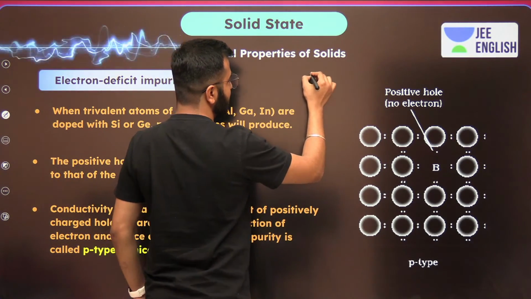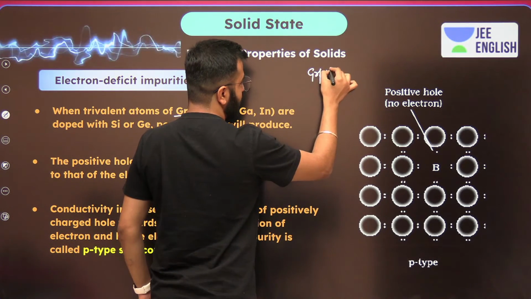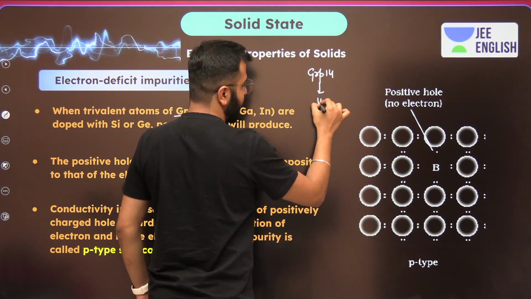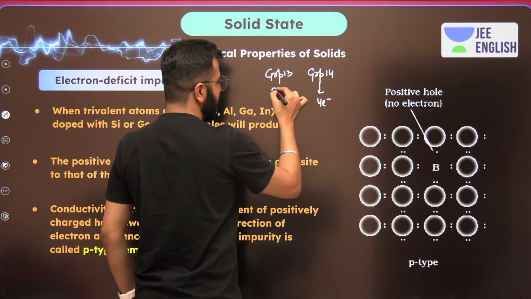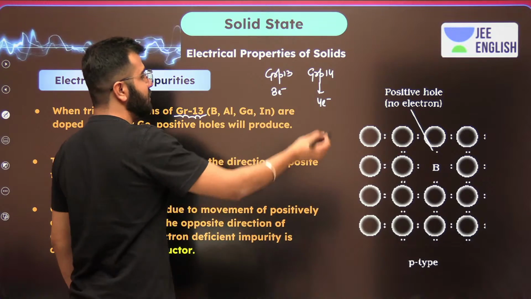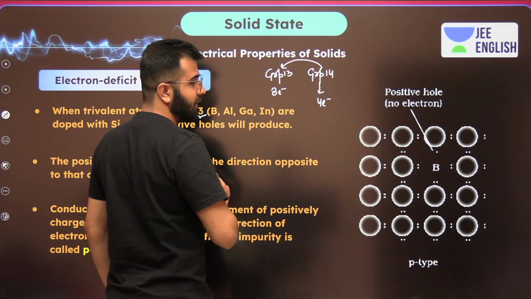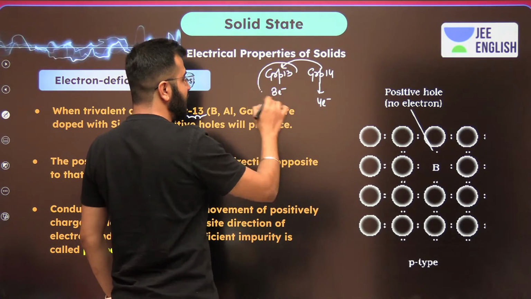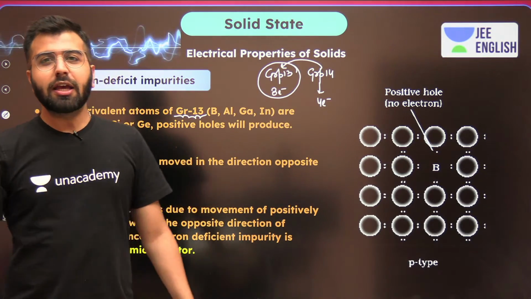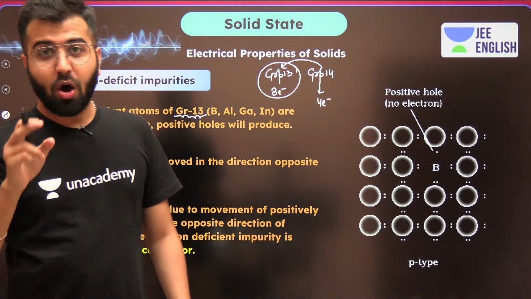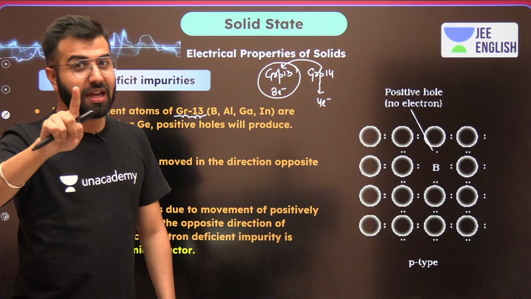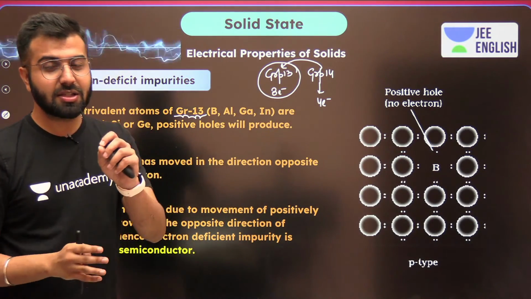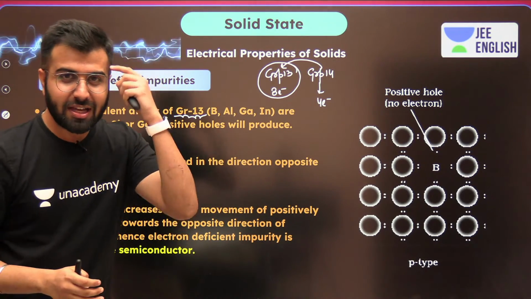So here is group 14. Group 14 elements have 4 valence electrons. Group 13 has 3 valence electrons. And when we talk about group 14 and 13, we're talking about the previous group, or the positive hole. See, in both the cases P is coming. The reason I'm saying this again and again is so that it sits in your mind.